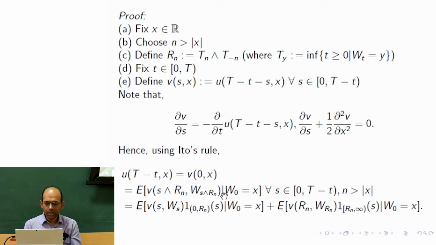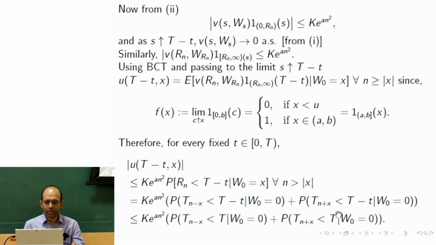Now it is a matter of rewriting. S minimum Rn, what does it mean? When S is less than Rn, then it is S. So when S is between 0 and Rn, S minimum Rn is exactly S, and W of S minimum Rn is W of S. When S is more than Rn, the indicator function is 1, and then S minimum Rn is nothing but Rn. It is just a rewriting of the earlier expectation. Now this is going to help us because this is the addition of two terms.